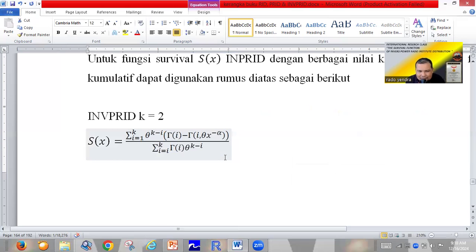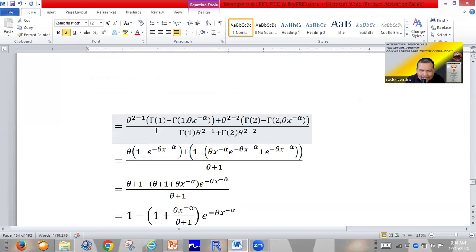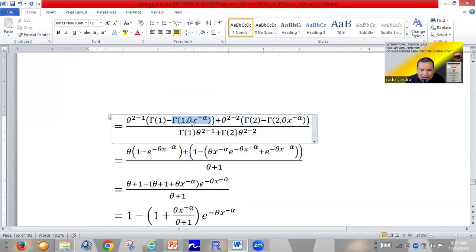For example, we will try to find the survival function of the inverse power Rado Institute distribution for k equal to 2. This is a fixed formula. We only change k to 2, and i starting from 1. So we only need the information about the upper incomplete gamma 1 comma theta x power minus alpha and the upper incomplete gamma function 2 comma theta x power minus alpha.